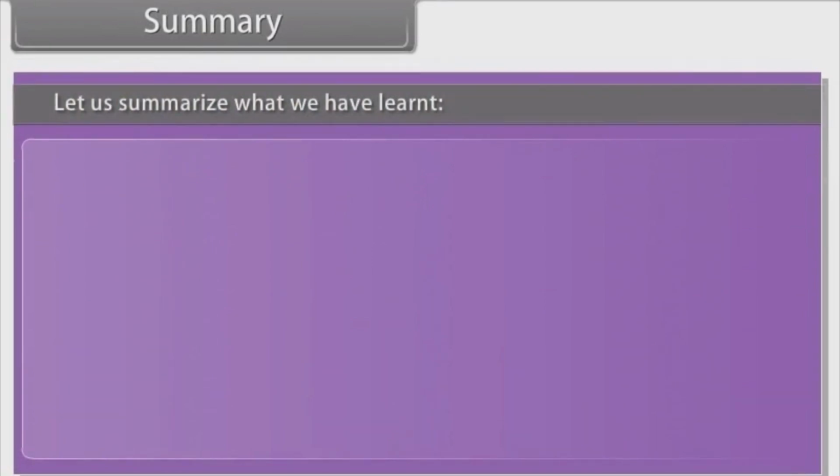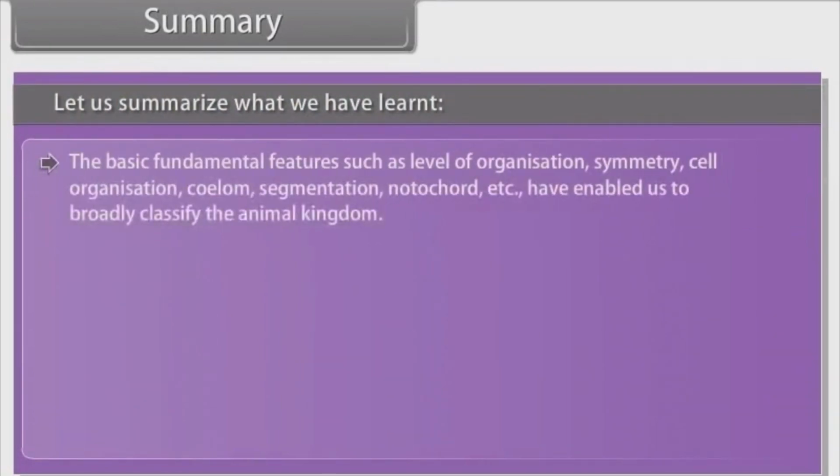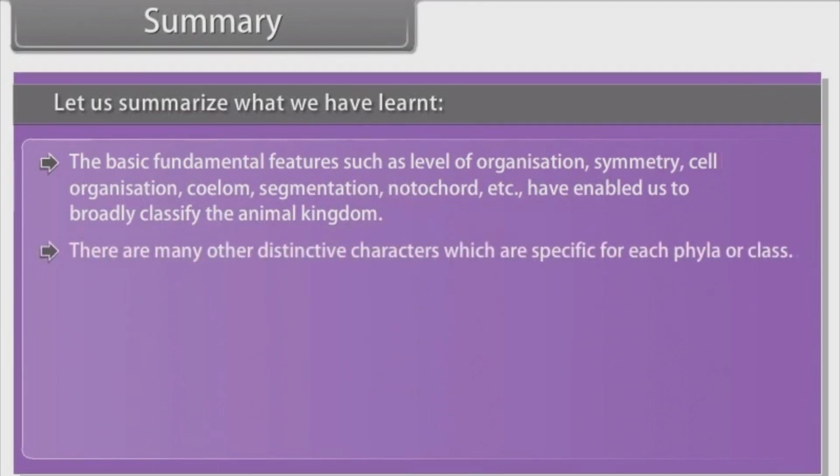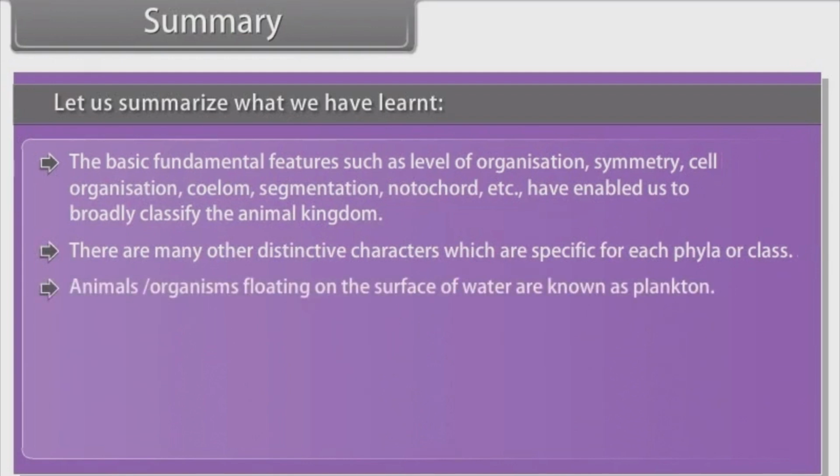Summary. Let us summarize what we have learned. The basic fundamental features such as level of organization, symmetry, cell organization, coelom, segmentation, notochord, etc. have enabled us to broadly classify the animal kingdom. There are many other distinctive characters which are specific for each phylum or class. Animals or organisms floating on the surface of water are known as plankton.